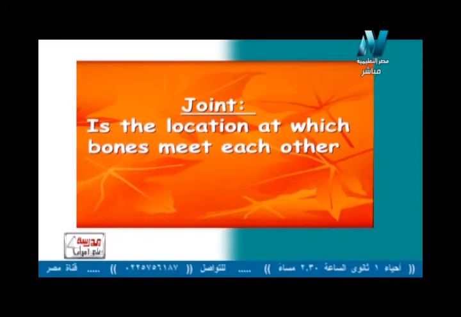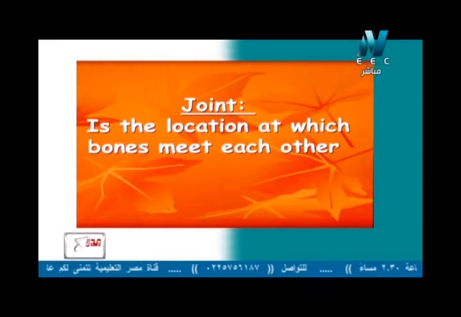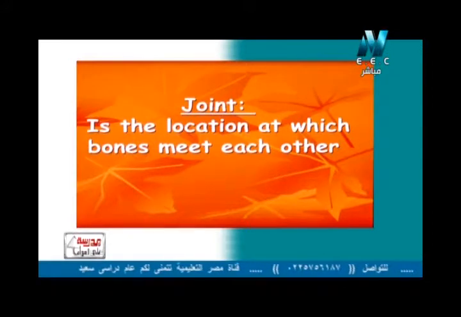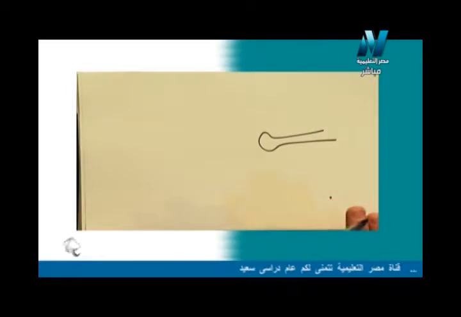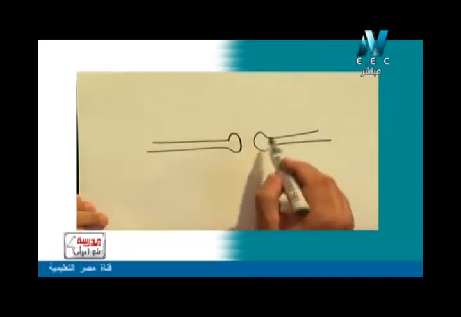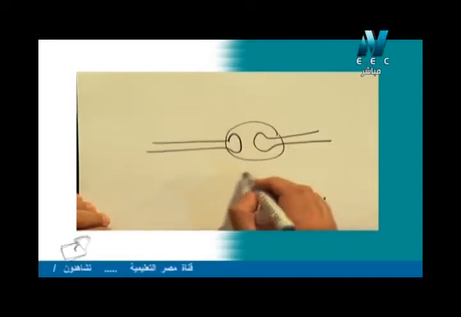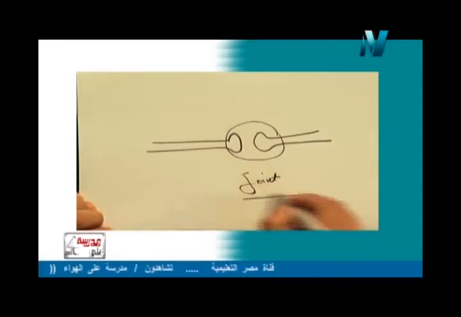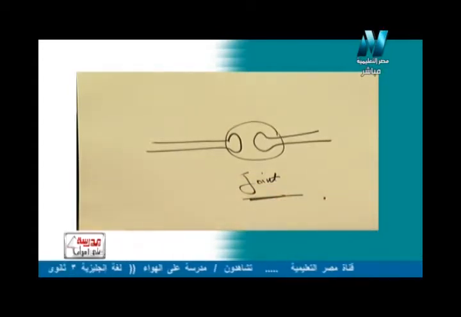Please let me draw this joint. Let's draw the joint together, a very important drawing. Look here. Imagine that I have two bones and those two bones meet each other. Okay, this whole area we will call the joint. So what is meant by joint? Joint, the articulation.